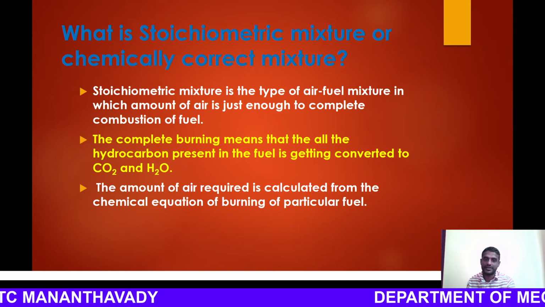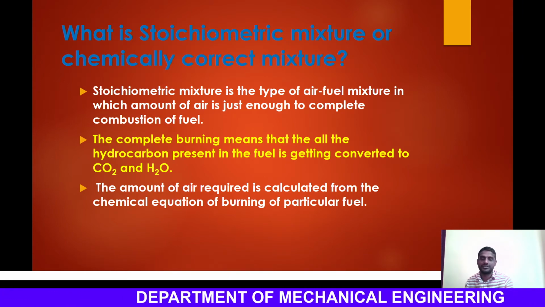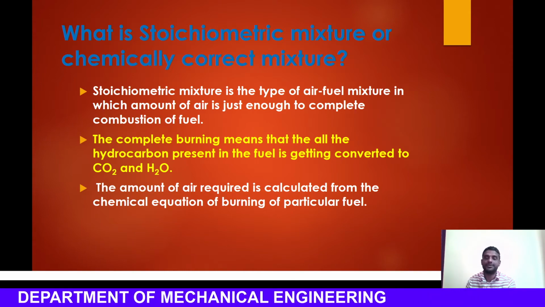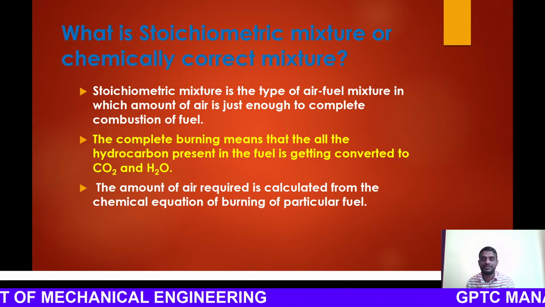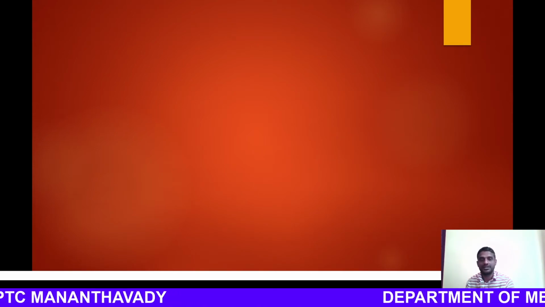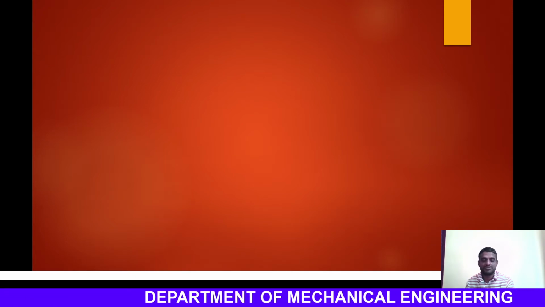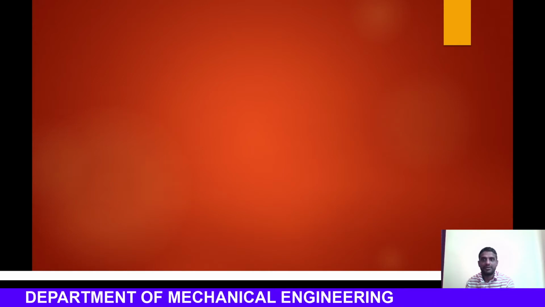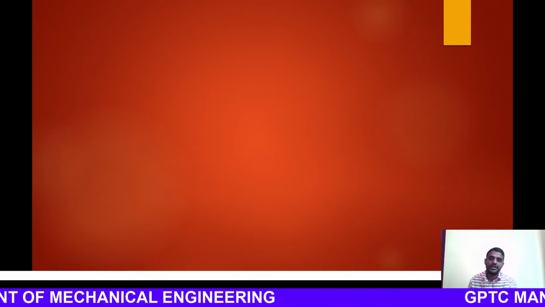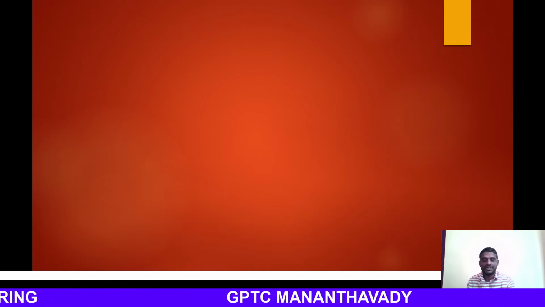The amount of air required is calculated from the chemical equation of burning of the particular fuel. So you have to write down the chemical equation. Then only can we understand whether the combustion process is complete or incomplete. Okay. We are not supporting such incomplete combustion. This is not favorable for the engine. Incomplete combustion may result in knocking and detonation, various engine problems, and it will result in environmental pollution also. The unburned hydrocarbons will be discharged to the atmosphere, and it will badly affect the atmosphere, creating atmospheric pollution.